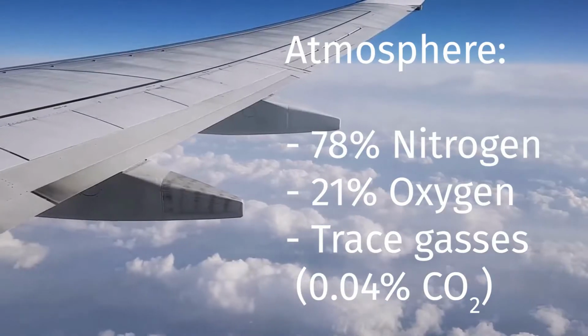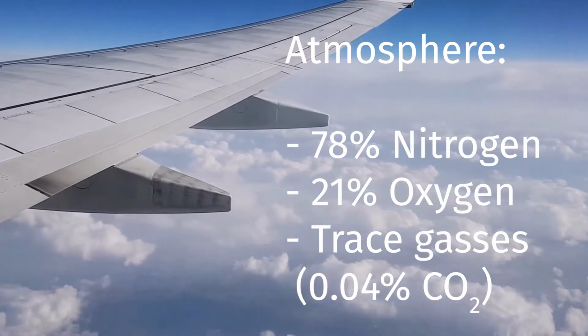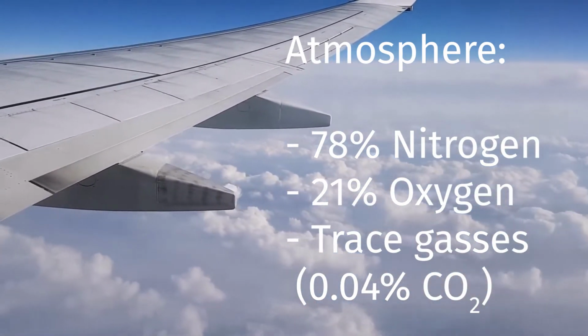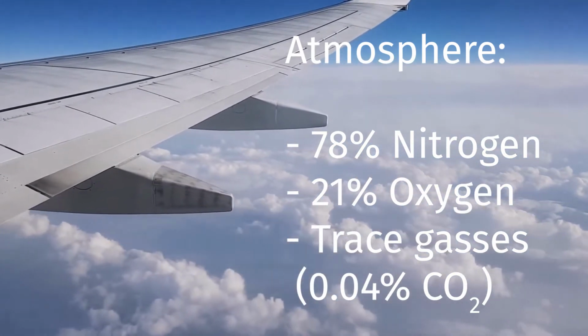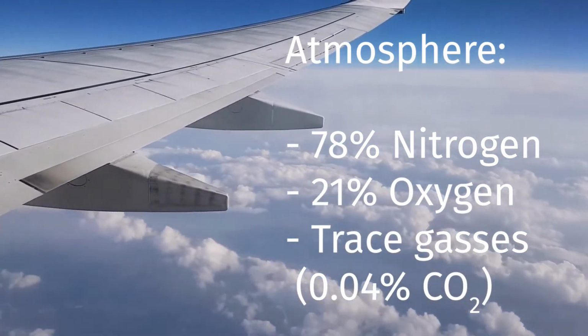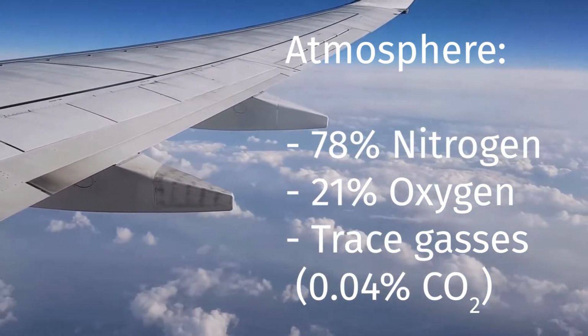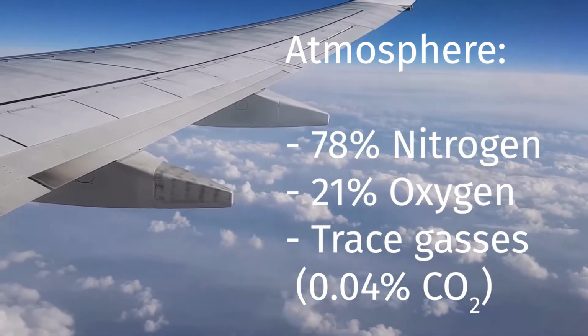Now that we've discussed fossil fuels, we can now talk about major impacts that burning fossil fuels has on the atmosphere and on the environment. To review, 78% of the atmosphere is made up of nitrogen, another 21% is made up of oxygen, and the rest of the atmosphere includes trace gases, including carbon dioxide, which makes up only 0.04% of the atmosphere.